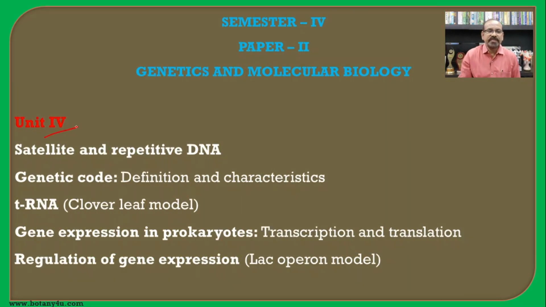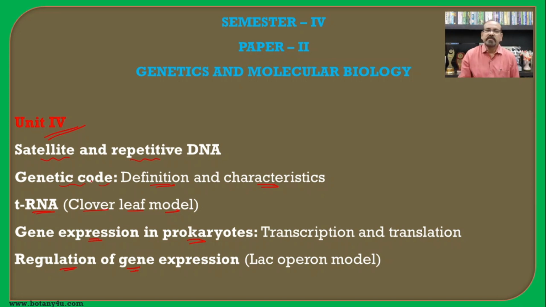This 4th unit includes the satellite and repetitive DNA, then genetic code, definition and the characteristics of the genetic code, then tRNA, that is the cloverleaf model, then gene expression in prokaryotes, that is transcription and translation, and the last topic in the unit is regulation of gene expression, that is lac operon model.